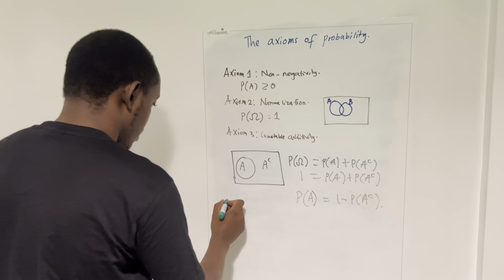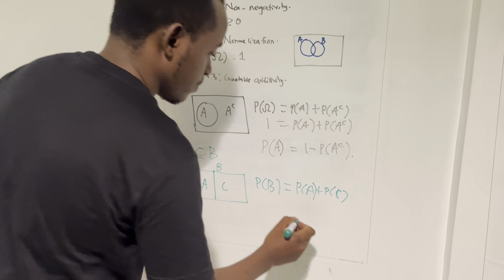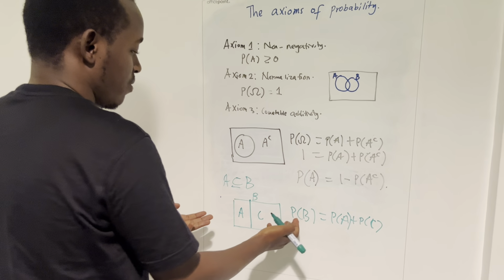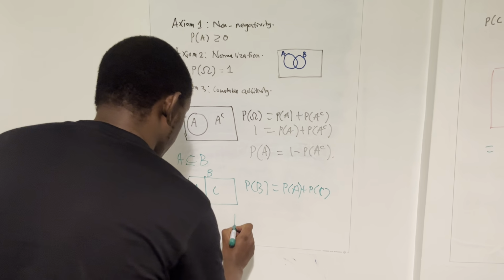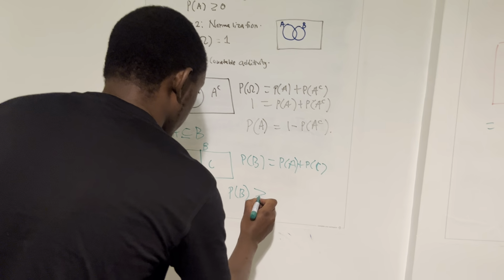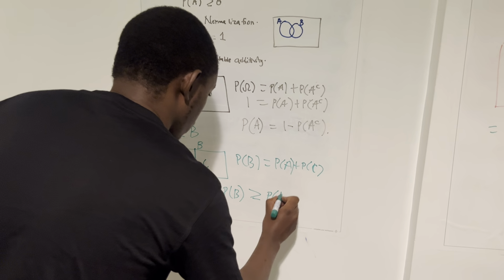Let's say this is event B, our entire sample space. Inside there you have event A, and maybe this is event C. So the probability of event B is going to be equal to the probability of event A plus the probability of event C. And this clearly states that if A is a subset of B, the probability of B is greater than or equal to the probability of A.